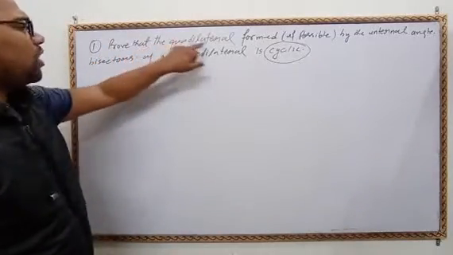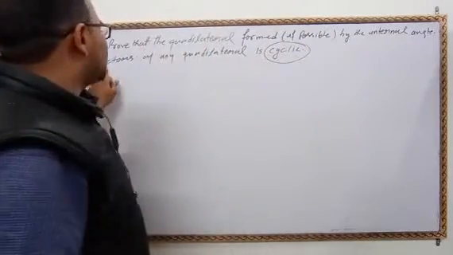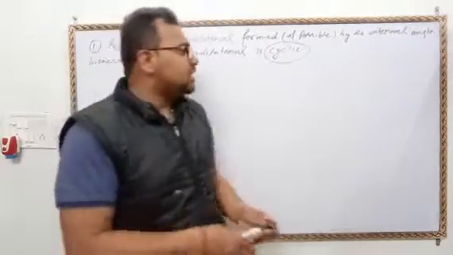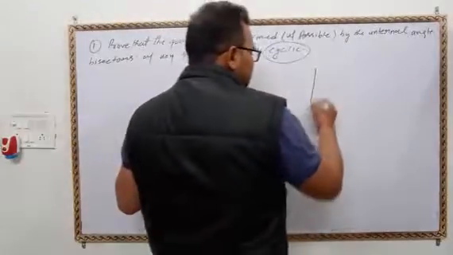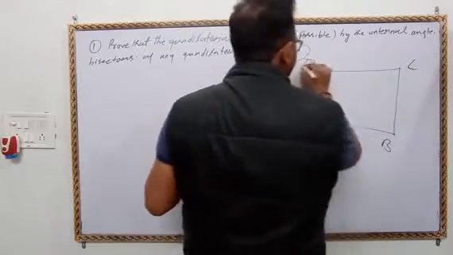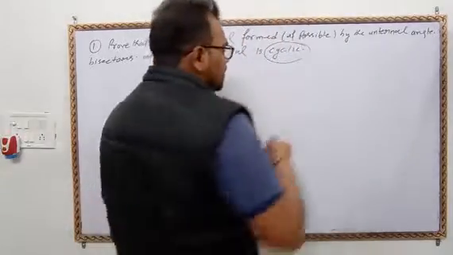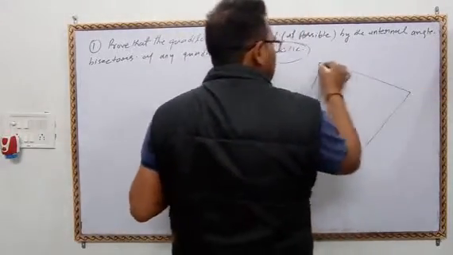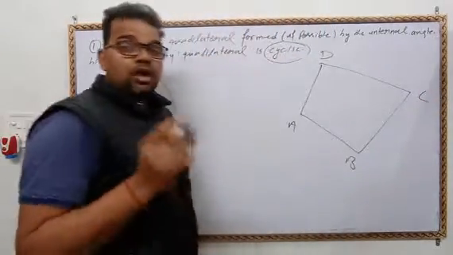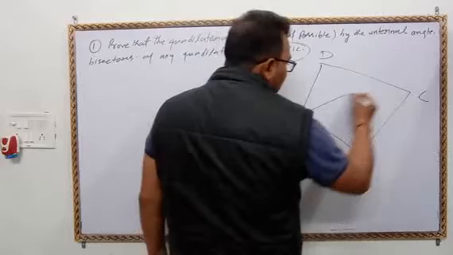Prove that the quadrilateral formed, if possible, by the internal angle bisectors of any quadrilateral is cyclic. मीन्स थोड़ा सा हिंदी में समझ लें कि एक क्वाड्रिलेटरल है, हमने एक क्वाड्रिलेटरल ले लिया. ओके, ABCD. ठीक है, चलो थोड़ा सा और अच्छे से बना लेते हैं. सपोज, it is a quadrilateral. Okay, quadrilateral formed by the angle bisectors.